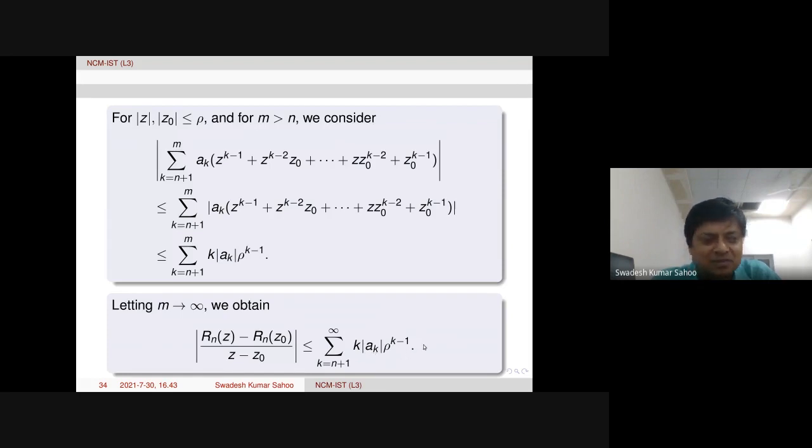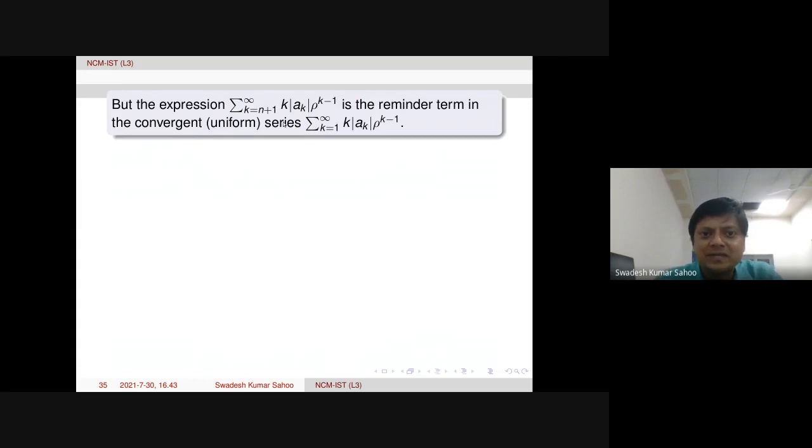We have already proved, of course, one can verify similarly that this also has the same radius of convergence, and within that it is uniformly convergent. So therefore, because this expression is the remainder term in a convergent series, one can similarly verify it.